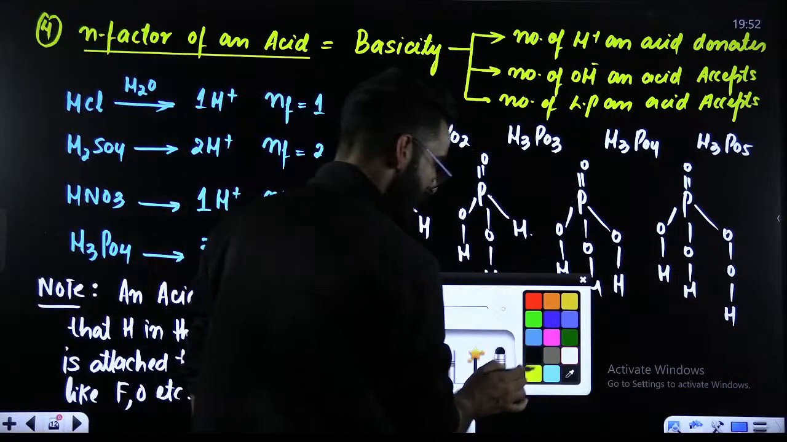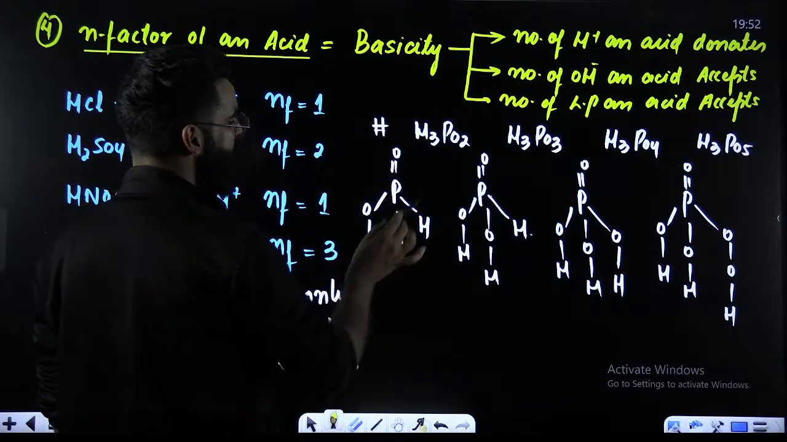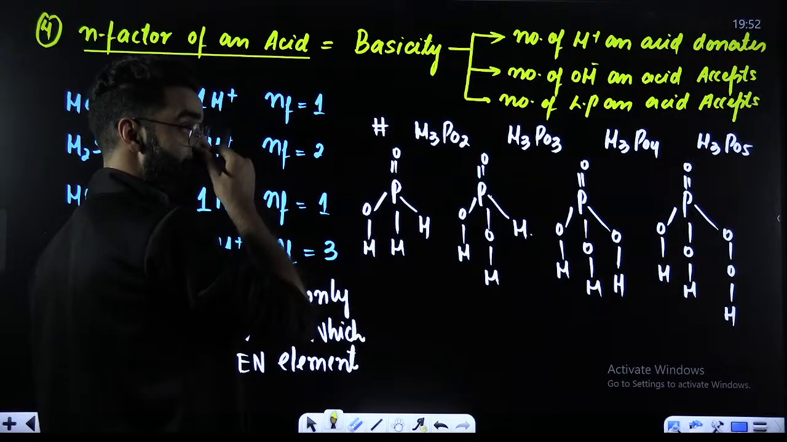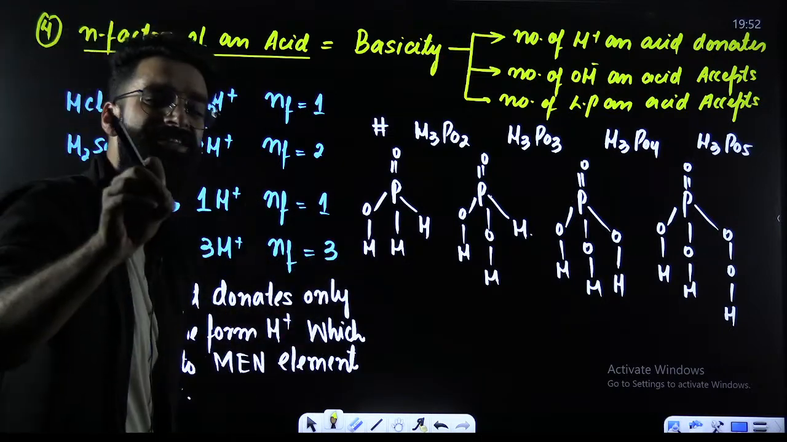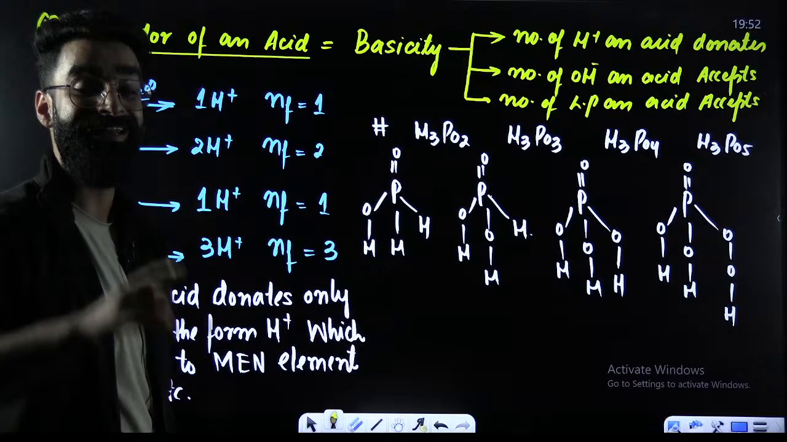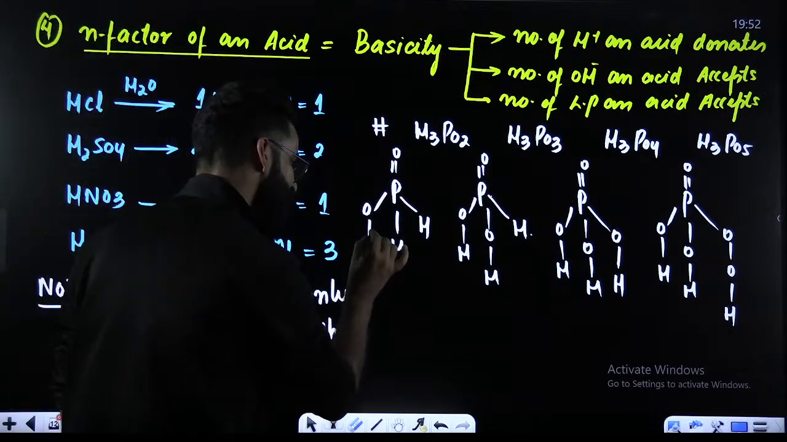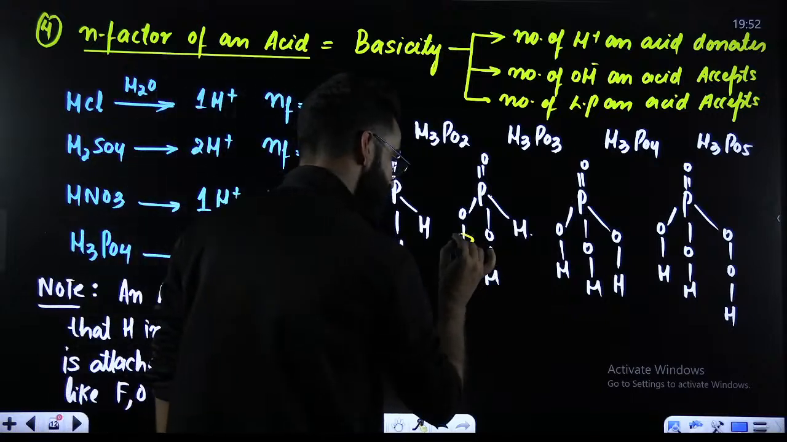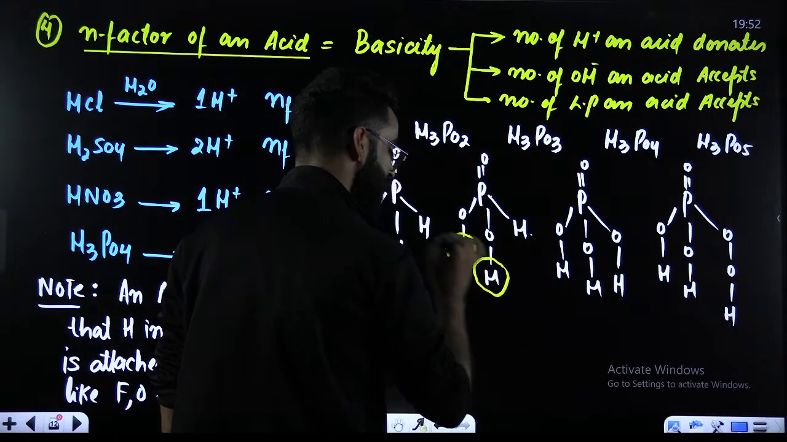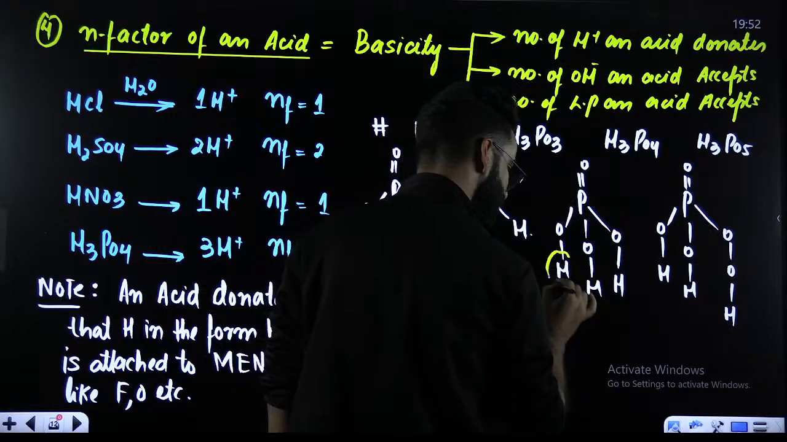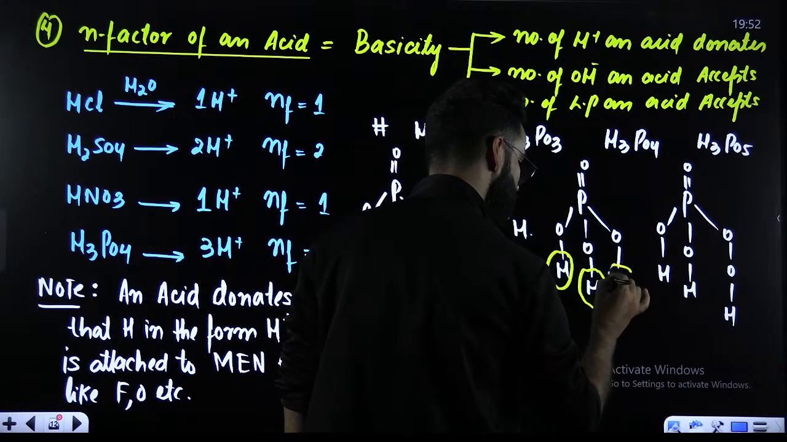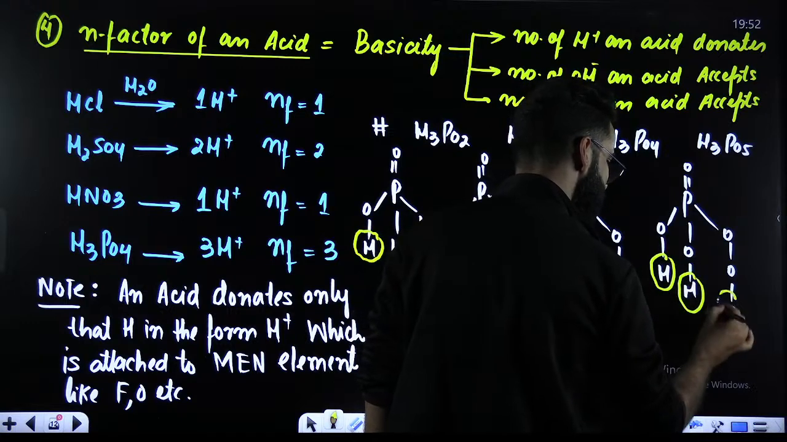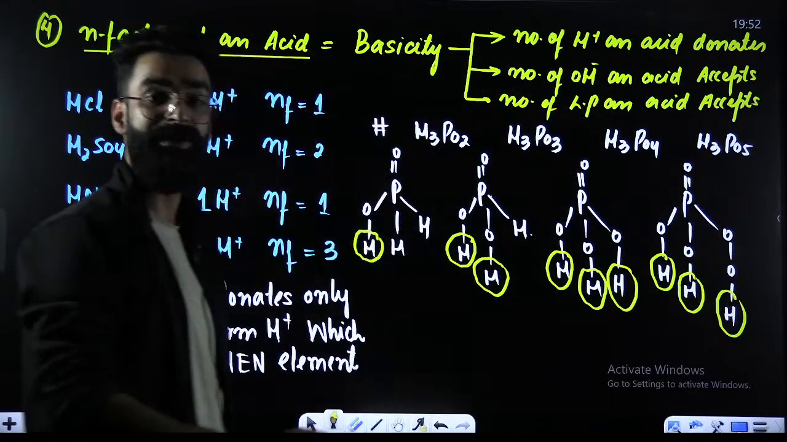Now tell me one thing. How many hydrogens are there in H3PO2? There are 3 hydrogens. Out of these 3 hydrogens, how many are attached to a more electronegative element like oxygen? I would say only 1 hydrogen is attached with oxygen. In the second case, 2 hydrogens are attached with a more electronegative element like oxygen. Over here, 3 hydrogens are attached with oxygen. Over here, again 3 hydrogens are attached with oxygen.